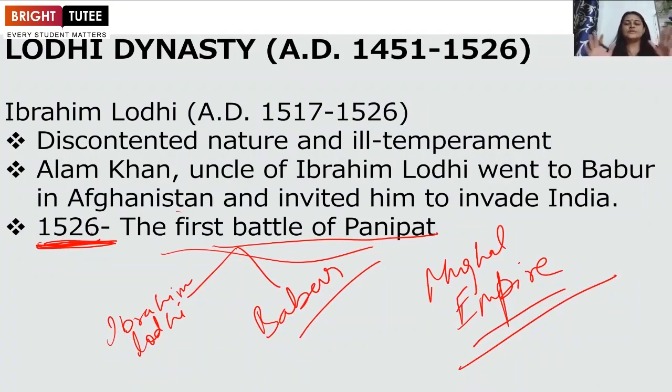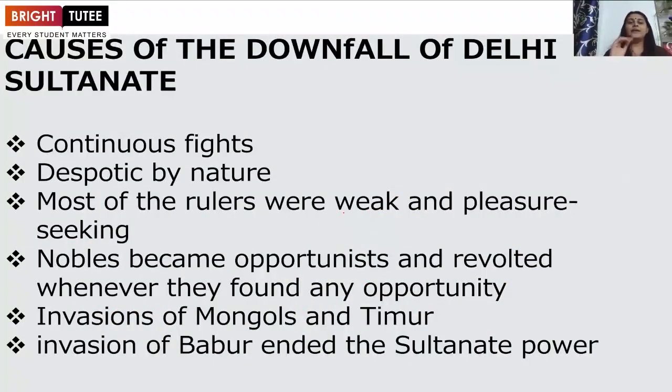So even after having 1 lakh of troops, Ibrahim Lodi got easily defeated by Babur, who was having only 10,000 troops. So this was the story of the first Battle of Panipat, which was fought in 1526. And Panipat is a region in Haryana. This battle was fought there only, that is why it is called the first Battle of Panipat. Now let's look into the causes of the downfall of Delhi Sultanate.